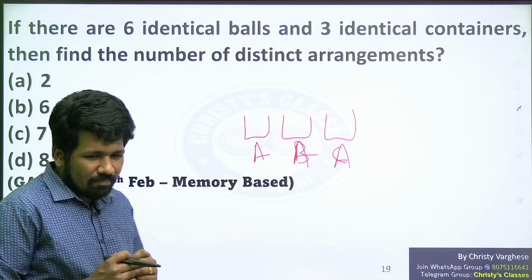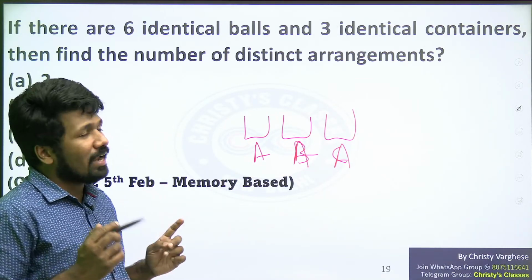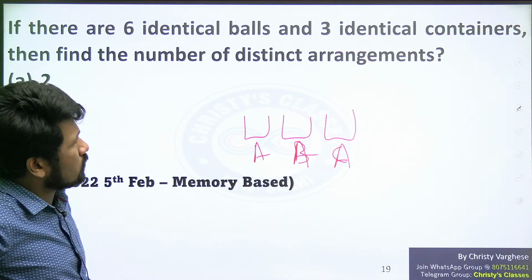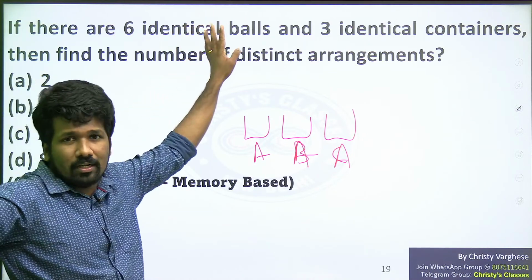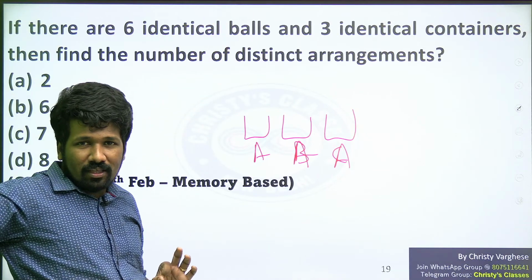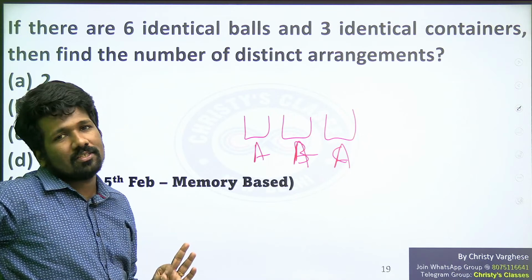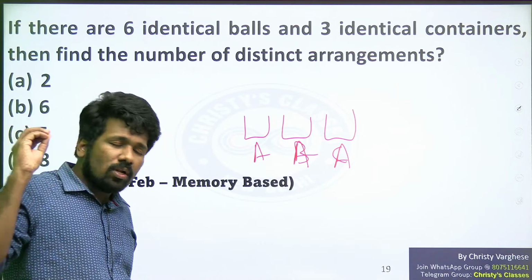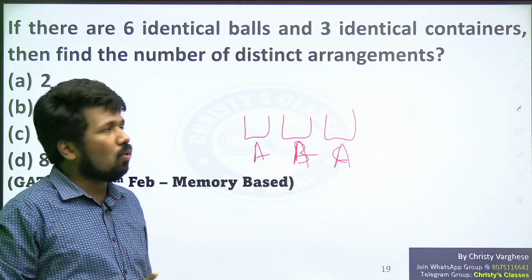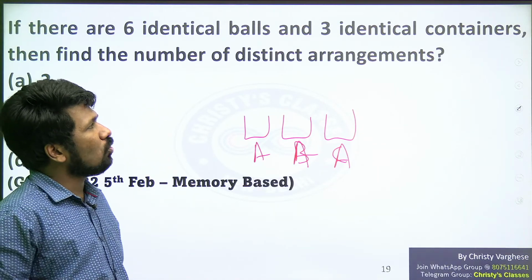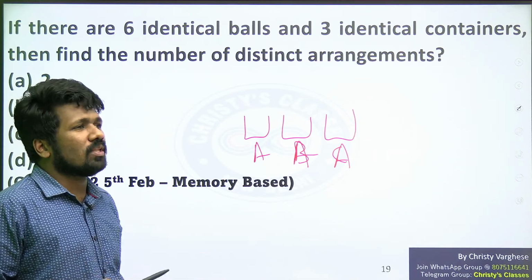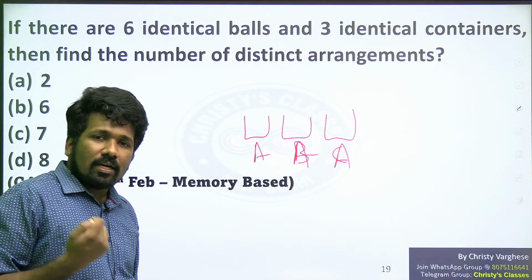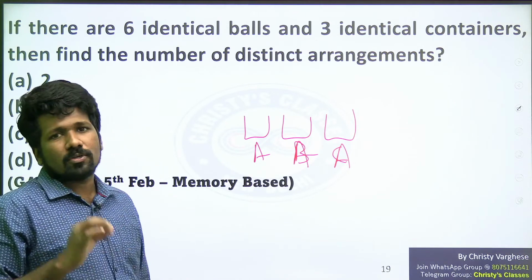But as I told, there is something missing in the question. Some lack of clarity is there. Whether you should use all the 6 balls or not, that is not clear. If that condition is there, answer will change. If that condition is not there, I will assume that all 6 balls should be used, and all 3 containers can have any number of balls, 0 to 6.